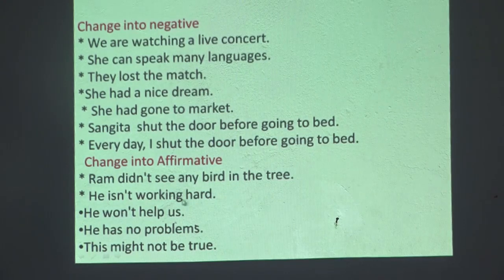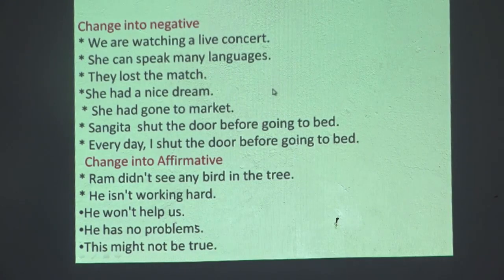He isn't working hard: is he not? You avoid. He is working hard. He won't help us: contraction of will not. He will help us. He has no problems. No, simply the word some is given there. He has some problems. No is changed into some. This might not be true. It's easy: helping verb, not. We do not use not in affirmative. So this might be true. So these are some challenging questions where we have to be careful.